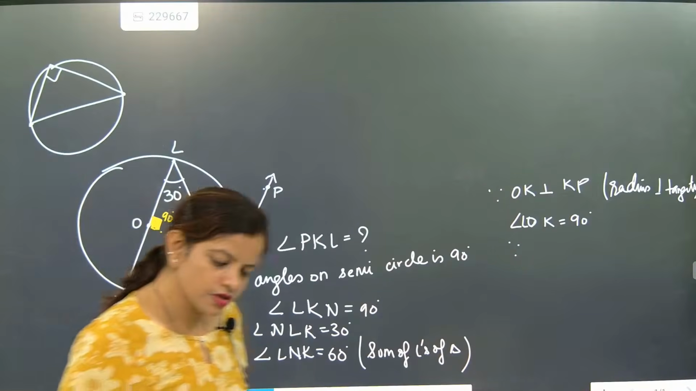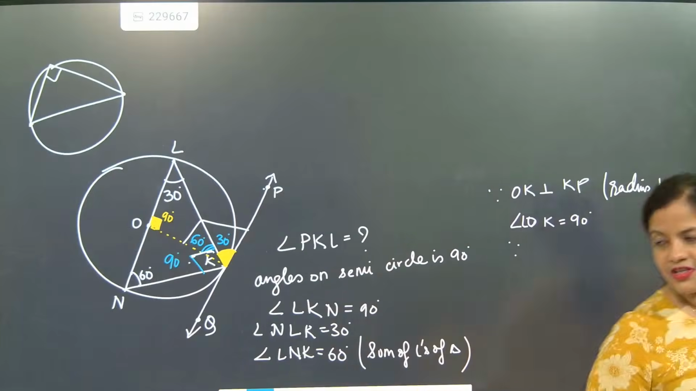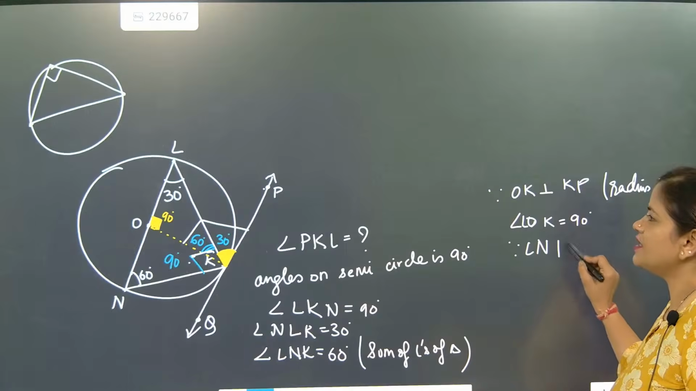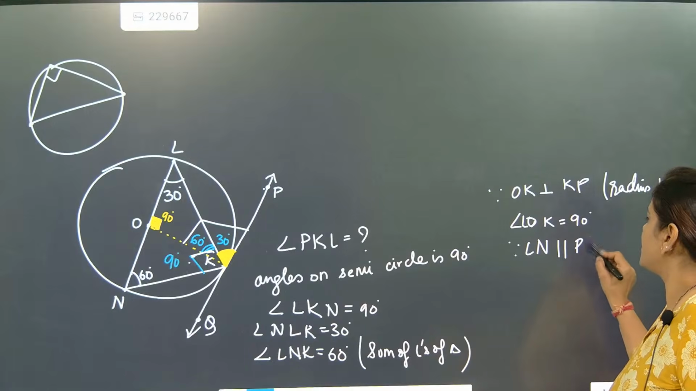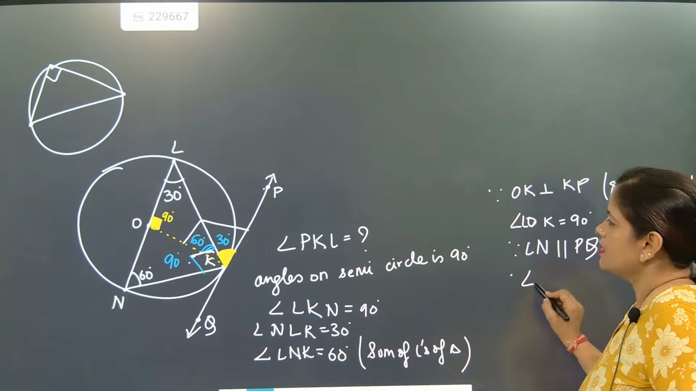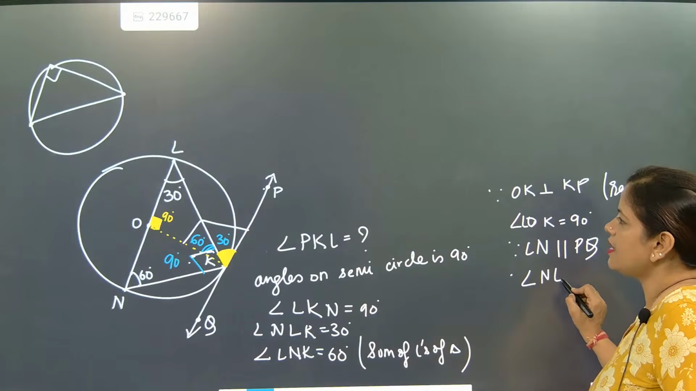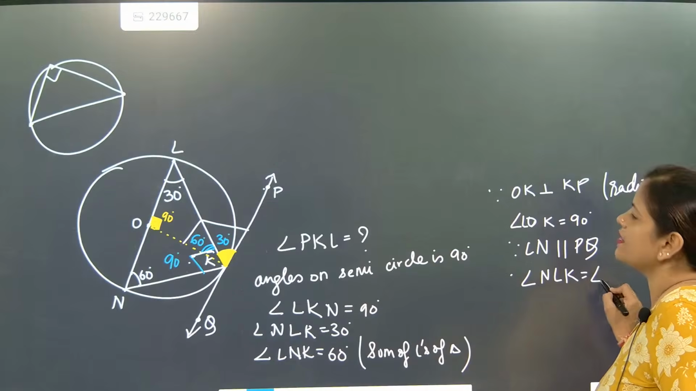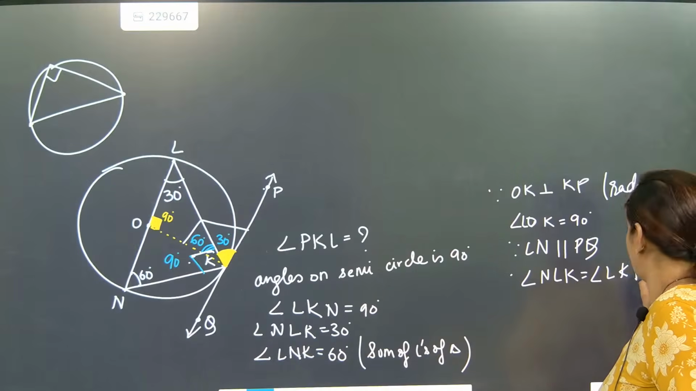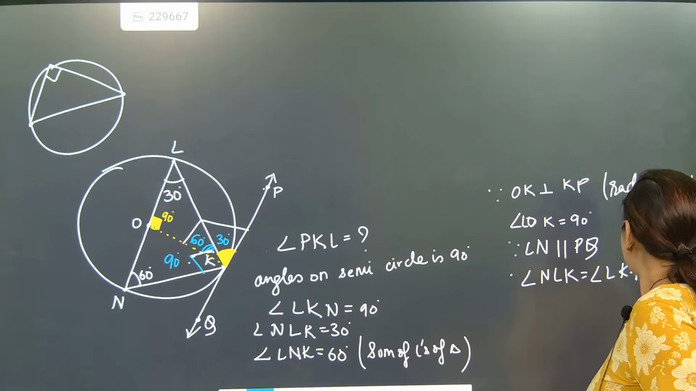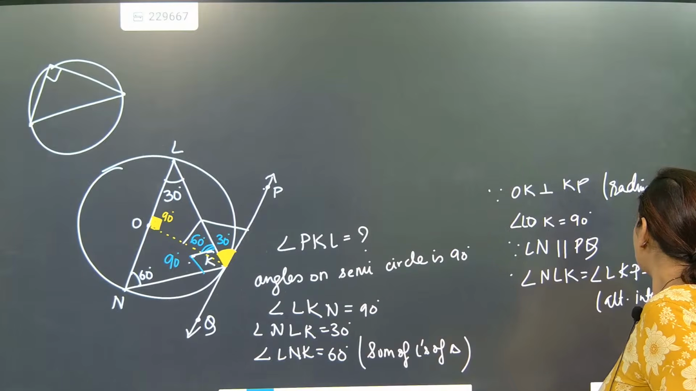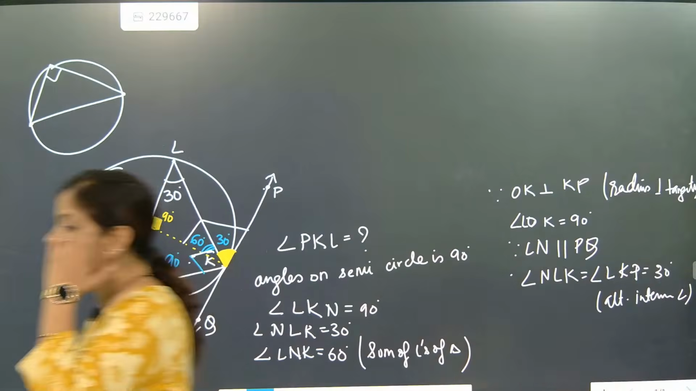Kritika sent the solution. After that, what are we going to do? We will say that LN is parallel to PQ. Also, by alternate interior angles, angle NLK is equal to angle LKP, which is equal to 30 degrees. Alternate interior angles. Understood? Yes, ma'am.